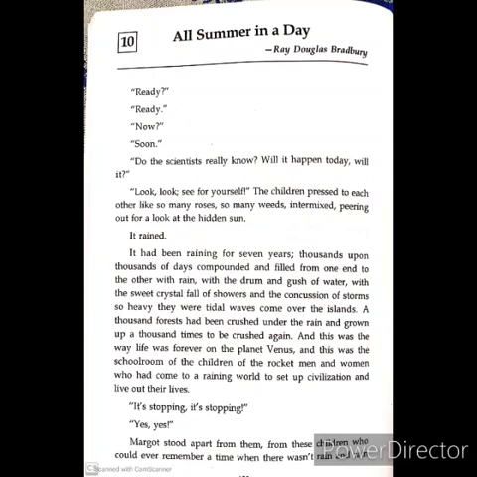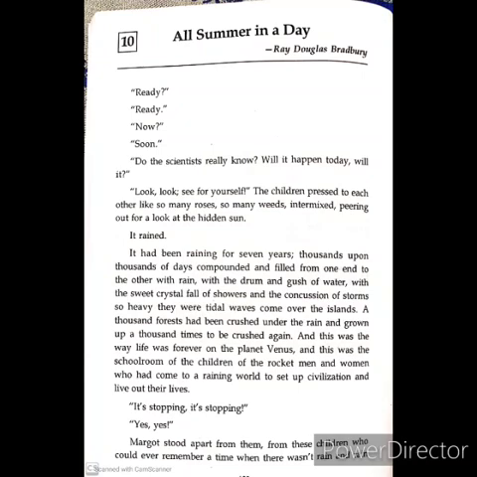Now look, see for yourself. "The children pressed to each other like so many roses, so many weeds intermixed, peering out for a look at the hidden sun." So here you see, like so many roses, so many weeds. These are used for the children. This is simile, children. This is which figure of speech? This is simile. So these children are compared with roses.